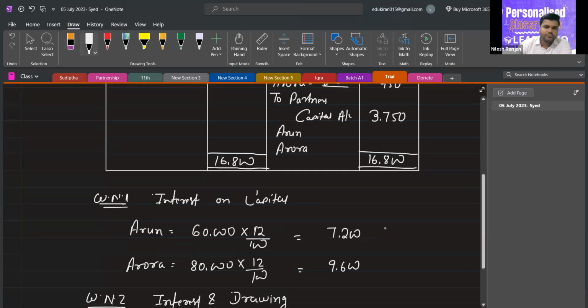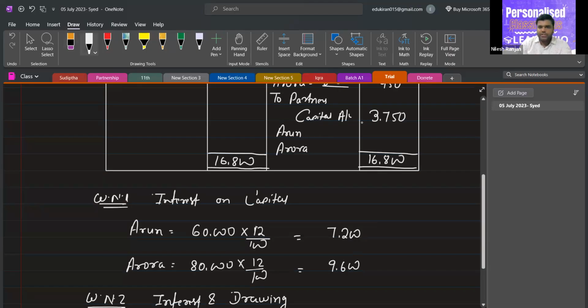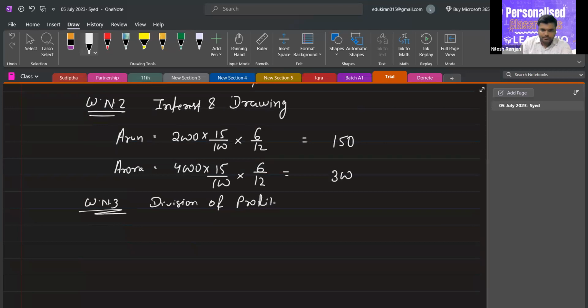Now, is there any ratio given in the question? Yes, you can see here 5:3. So we have to distribute it in 5:3 ratio. So working note number 3: division of profit. It will be 3,750 into 5/8, and for Aurora, it is 3,750 into 3/8.